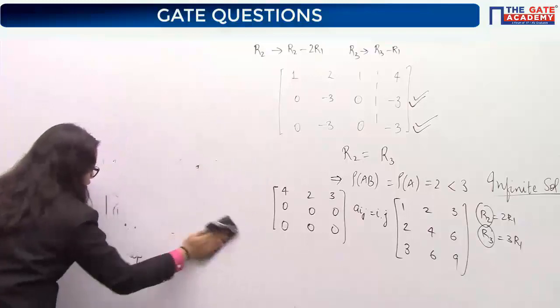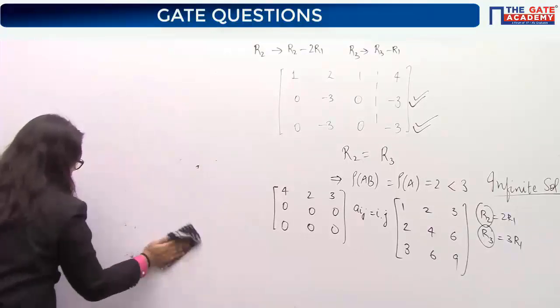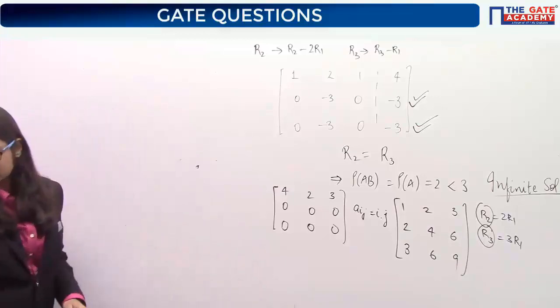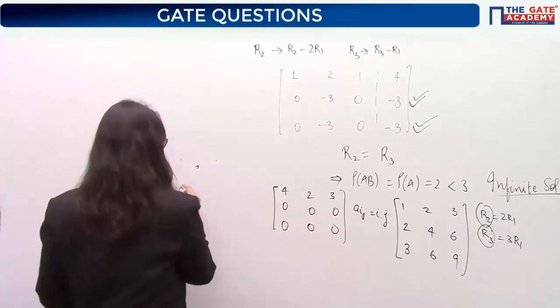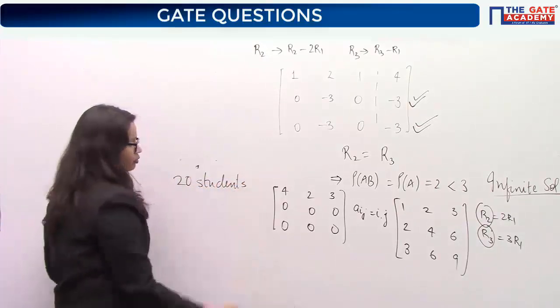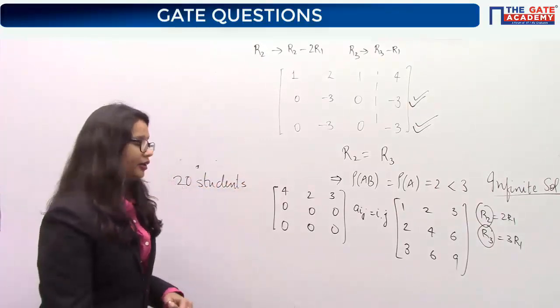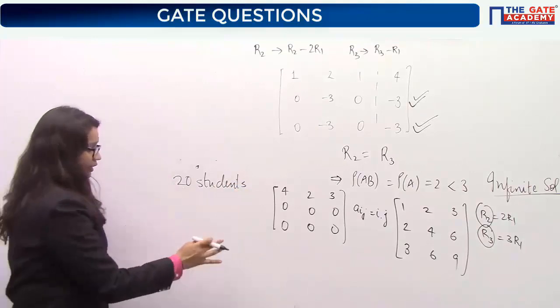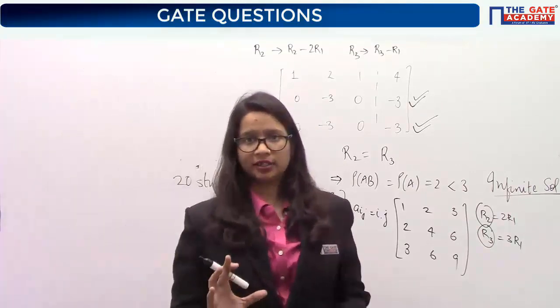So actually, all these things are interrelated. Let's say there is a class of 20 students. Let's imagine a condition where there are 20 students in a class and we are ranking them according to the percentage marks they have got.